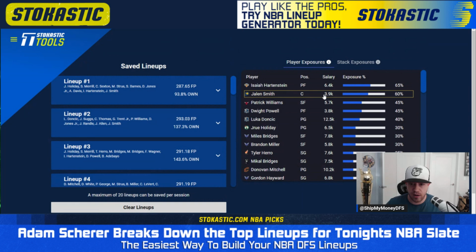Jalen Smith, 3,900. Again, the same issues that I talked about on DraftKings apply. He is only 3,900 here, but still wouldn't want 60% if this were lock. Also pretty sure that you won't be getting 60% at lock because of news and ownership adjusting. Patrick Williams at 5,700 showing up 45% of the time. Dwight Powell, only 3,800, should be starting for Dallas tonight, most likely. He has power forward eligibility, which is nice as well, so he's showing up.